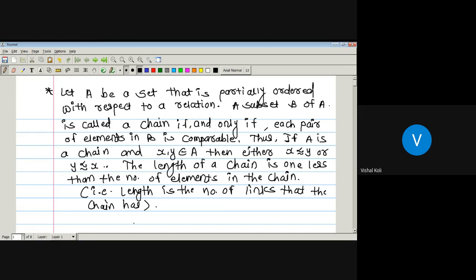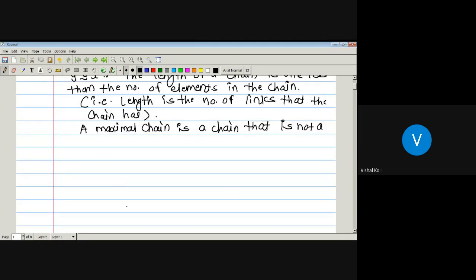Now a maximal chain is a chain that is not a subset of any other chain, not a subset of a larger chain.